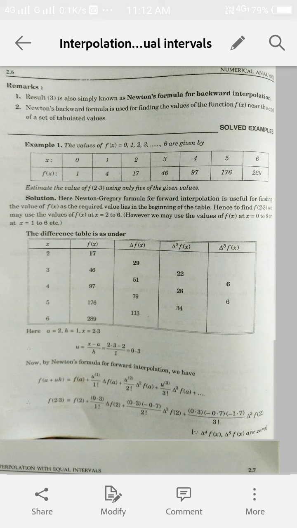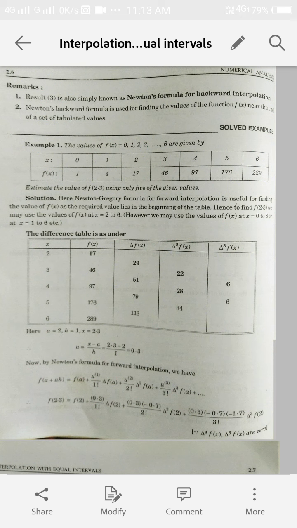Okay, first example. The first problem is, here we are given a set of values in which the values of x and their corresponding functional values are given to us. We are to estimate the value of the function at 2.3 and for this, in this problem we have to use only 5 of the given values. So we start from the value of x taken as 2 as our first entry. So first of all we are to construct a difference table.